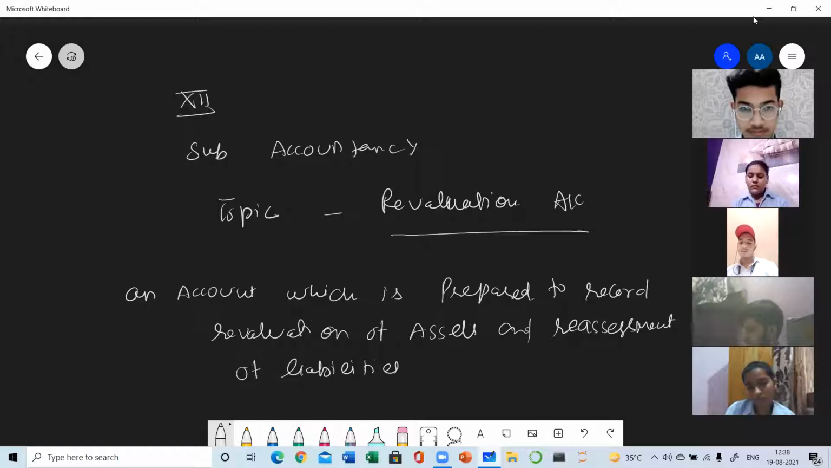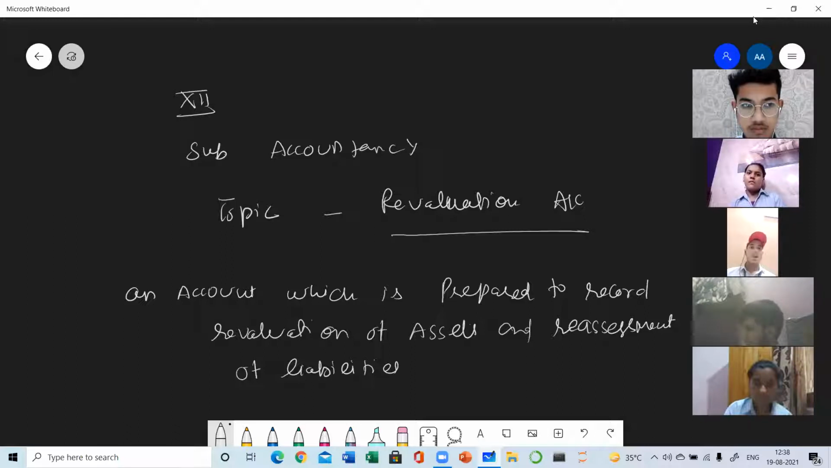So when there is a change in the value of the assets, then it is known as revaluation. And when there is a change in the value of liabilities, then it is known as reassessment. So this is the account which is prepared to record all such changes, because with the passage of the time, the value of assets may increase or decrease. Similarly, the value of liabilities may increase or decrease.